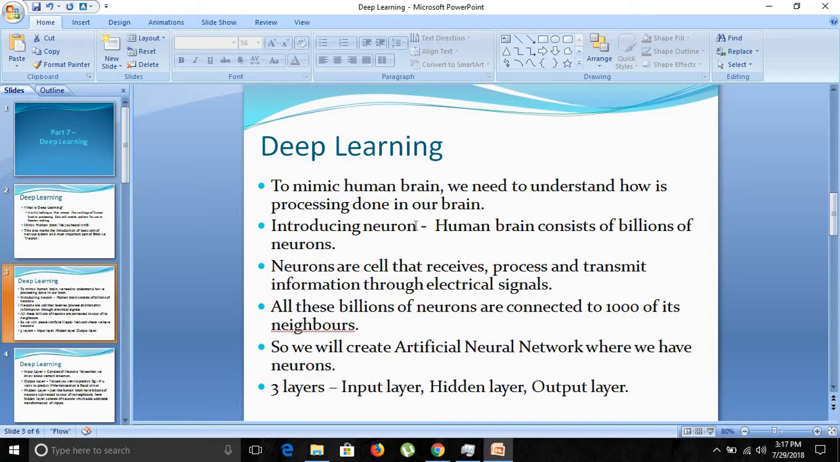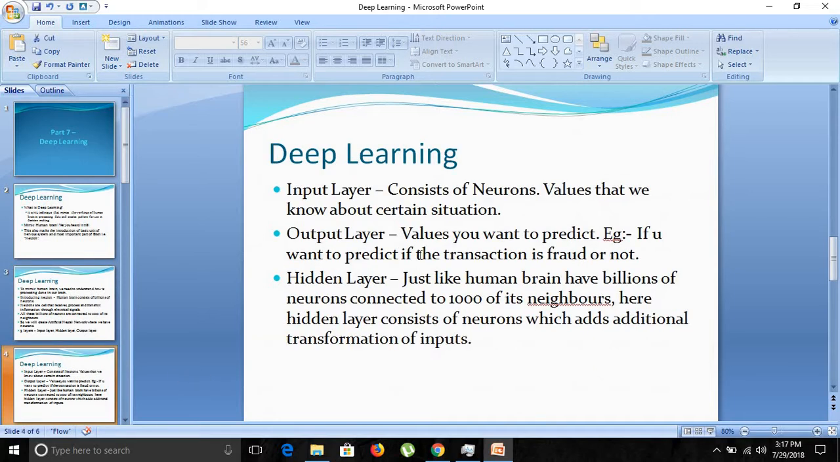So how exactly is the architecture of these artificial neural networks? There are three layers in it: input layer, hidden layer and output layer. The input layer consists of neurons and the values that we know about a certain situation. These will be our independent variables, where our data set consists of various columns. The input layer will be the values which we know, and the output layer is the value which we want to predict. For example, whether a transaction is fraud or not, whether a person will get a loan in the bank or not, whether he is going to continue with the bank or not. All that decision making is done by the output layer.